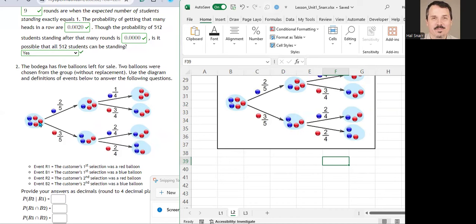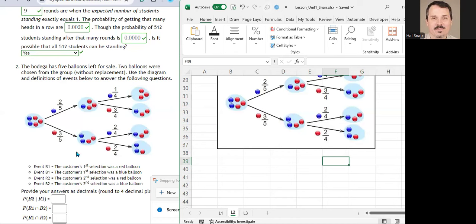If a blue balloon is taken first, the customer's second choice is from 1 blue balloon and 3 red balloons. If the customer's first choice is red, the customer is left with 2 blue balloons and 2 red balloons to choose from, right?